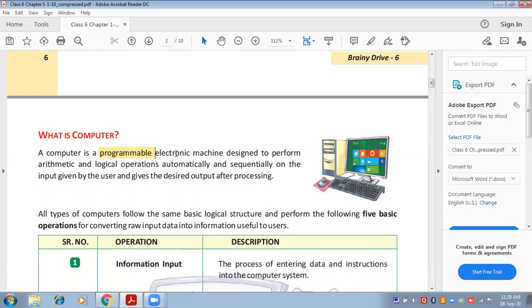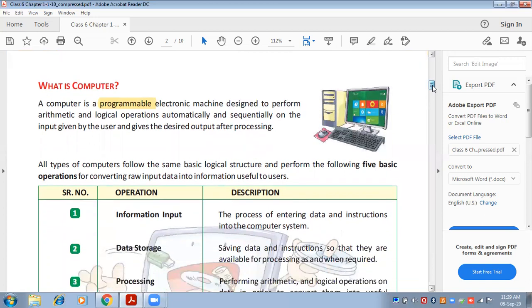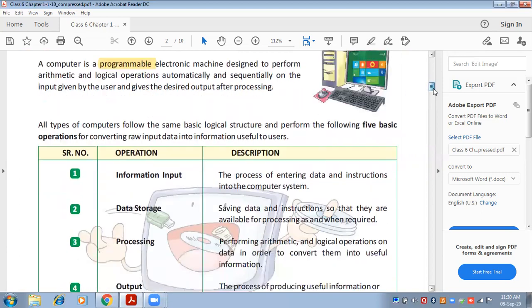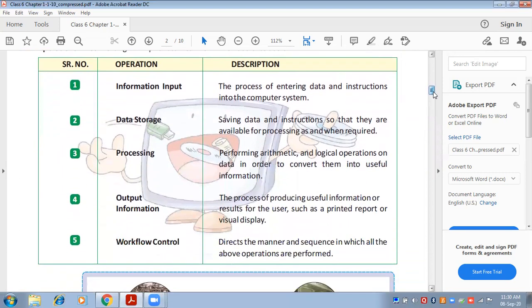So a computer is a programmable electronic machine designed to perform all arithmetical and logical operations. Arithmetical means all plus, minus, multiply, divide. Logical means all types of comparison: greater than, less than, equal to, not equal to. These types of comparisons are known as logical operations. So it follows your instructions, does the task given by you in a particular sequence, and gives you the desired output.